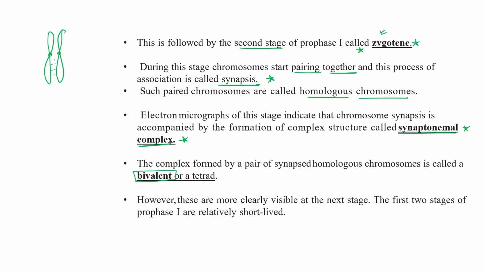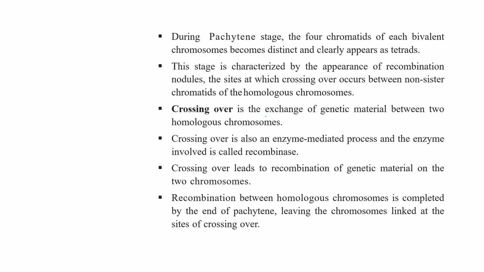Because of this synaptonemal complex, this time we can use the term bivalent. However, this bivalent form is more clearly visible in the next phase of prophase 1, and this form is relatively short. Okay, so the next stage is pachytene.